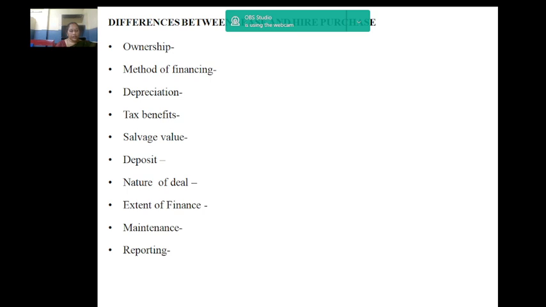Nature of deal. With the lease, we rent, and in hire purchase, we buy the goods. Extent of finance. Lease financing is 100% financing since no down payment is required, whereas hire purchase requires 20 to 25% of down payment. Maintenance. The cost of maintenance of hired assets is borne by the hirer, and for leased assets other than financial lease, it is borne by the lessor. Reporting. Hire purchase assets are a balance sheet item in the books of the hirer, whereas the leased assets are shown as an off balance sheet item.